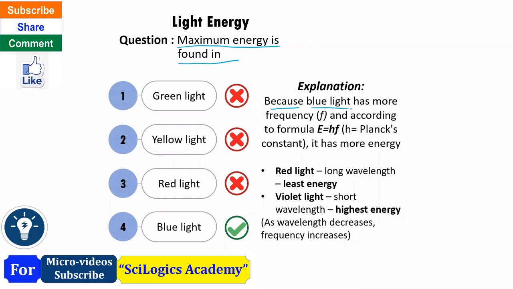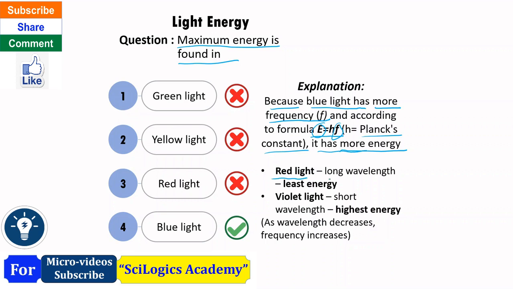Because blue light has more frequency and we have the formula E equals hf. E is energy, f is frequency and h is Planck constant. Because blue light has more frequency, it will have more energy. Because more frequency, that's why it has more energy.